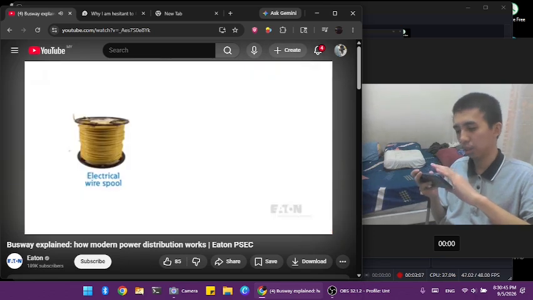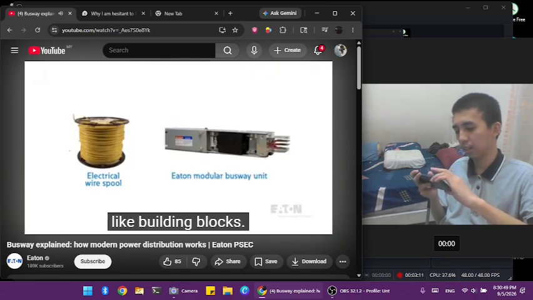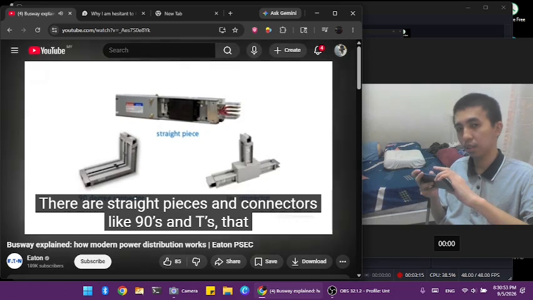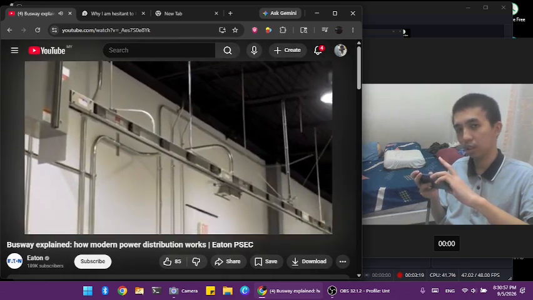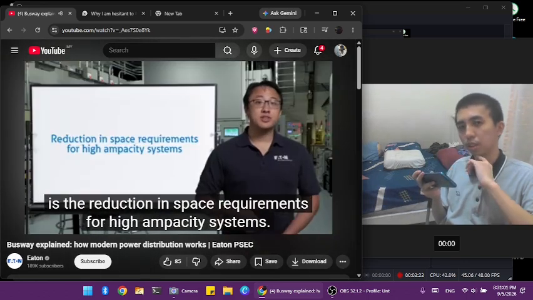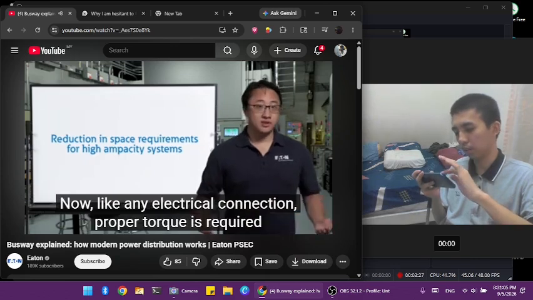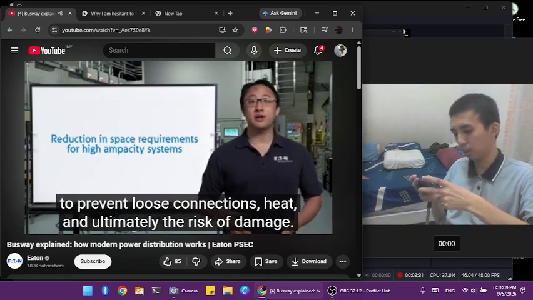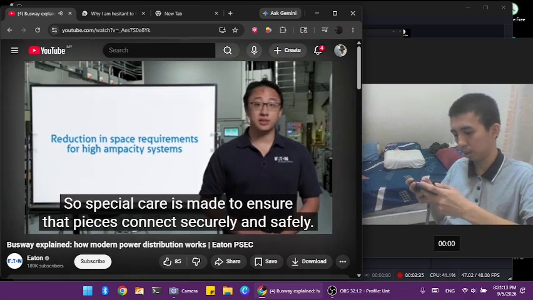Whereas wire comes in large spools, busway comes as modular pieces that can be connected together, like building blocks. There are straight pieces and connectors like 90s and Ts that can be strung together to easily form complex networks in one continuous piece rather than needing to run separate cable feeds. One of the main benefits is the reduction in space requirements for high-capacity systems. Now, like any electrical connection, proper torque is required to prevent loose connections, heat, and ultimately the risk of damage, so special care is made to ensure that pieces connect securely and safely.